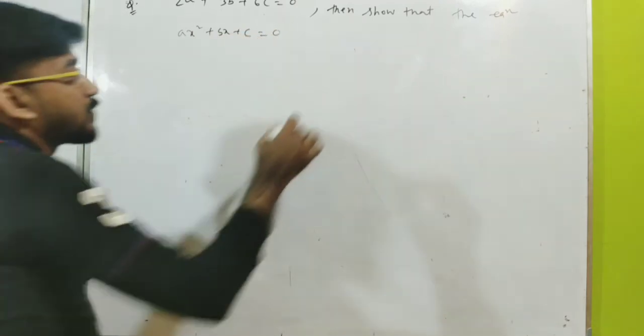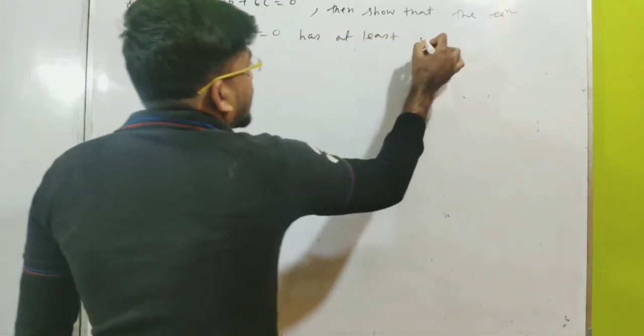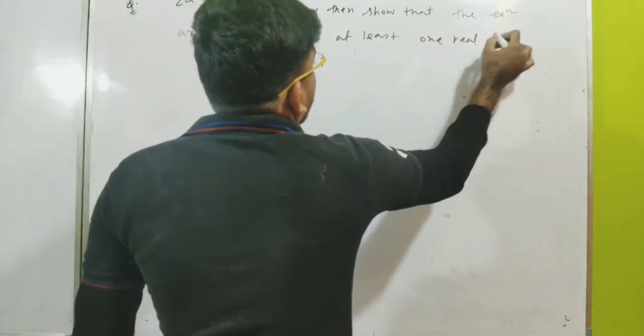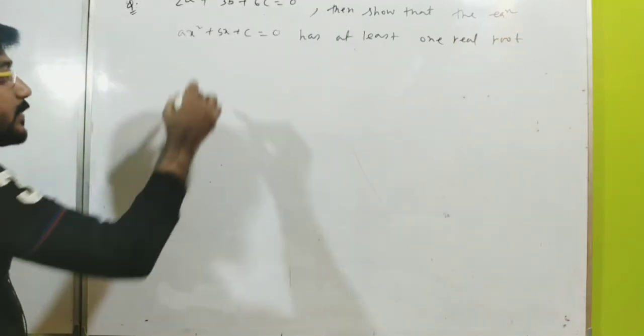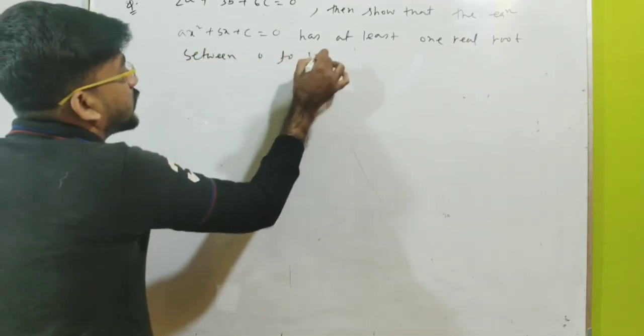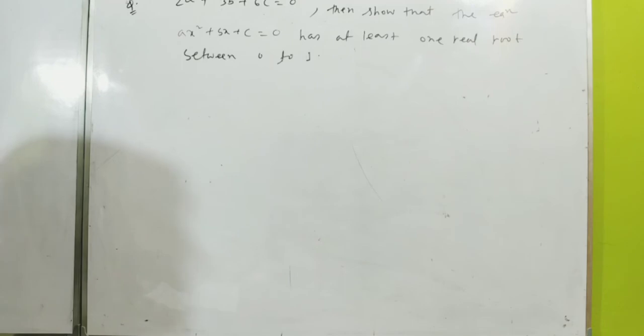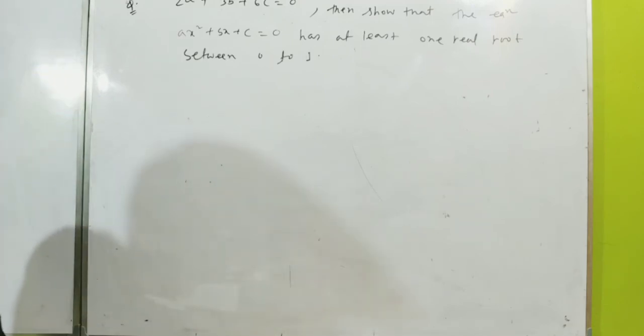has at least one real root between 0 and 1, in this interval. You need to check that there is at least one real root between 0 to 1.